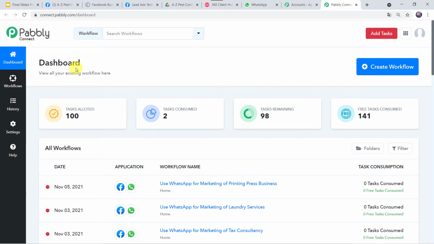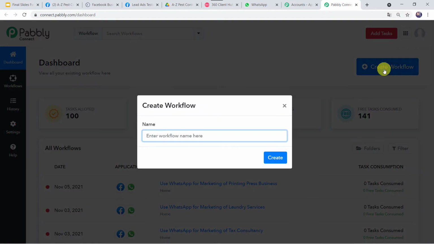This is the dashboard of Pabbly Connect. Here we have to come to this plus sign and click on create workflow. Here we have to give the workflow name. So let us give the workflow name as use WhatsApp for marketing your pest control business. You can give the workflow name as per your requirement. And now let's click on create.